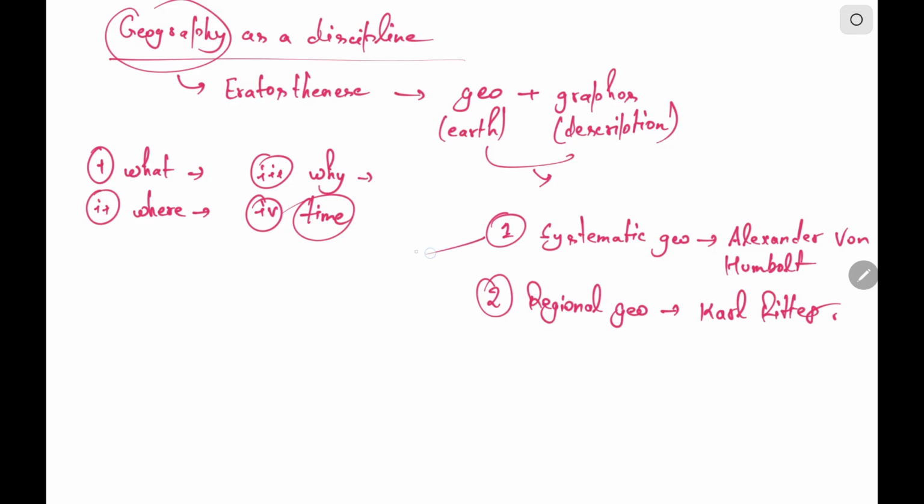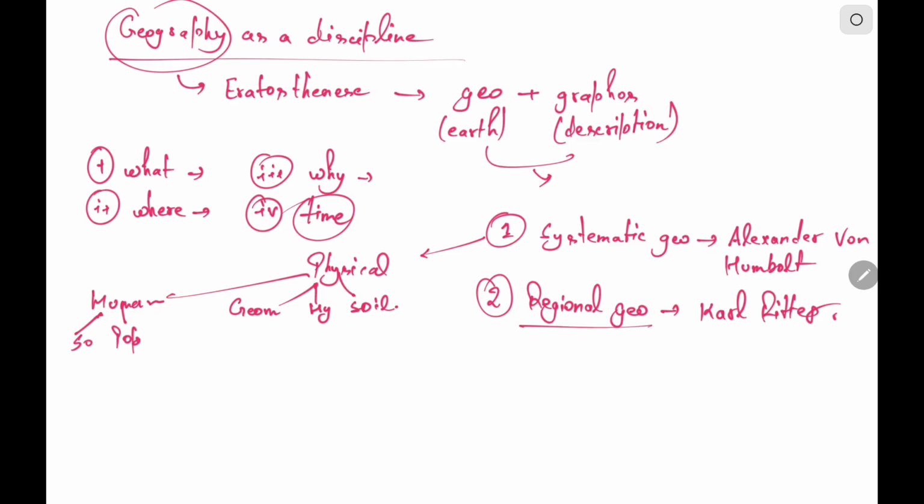So, systematic geography basically focuses on studying the phenomena and developing the theories and hypotheses that are generalized for all over the areas. It includes physical geography, which is further divided into geomorphology, hydrology, soil geography, and also human geography, which is further divided into social, population, settlement, economic, and various others.